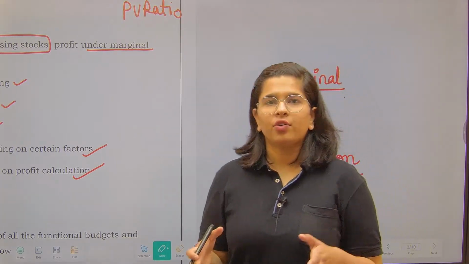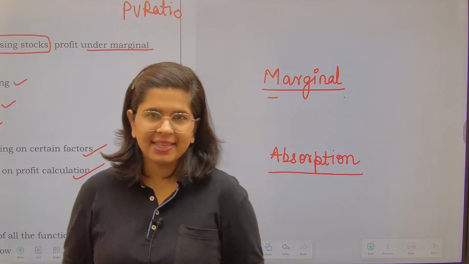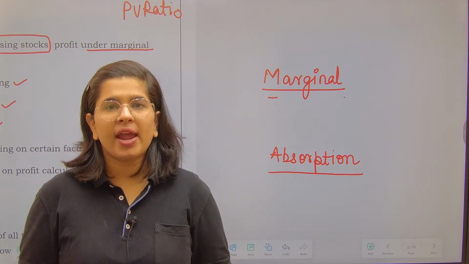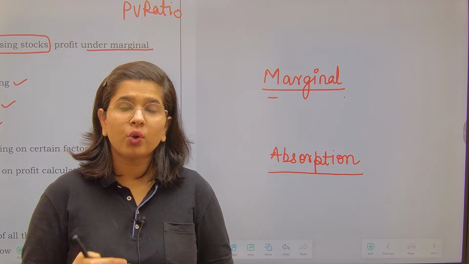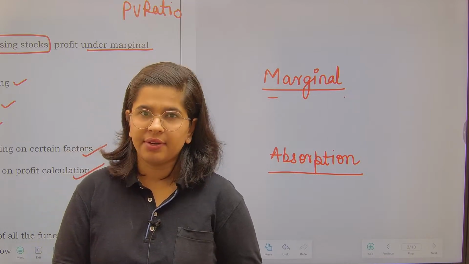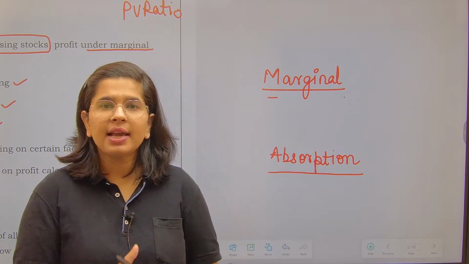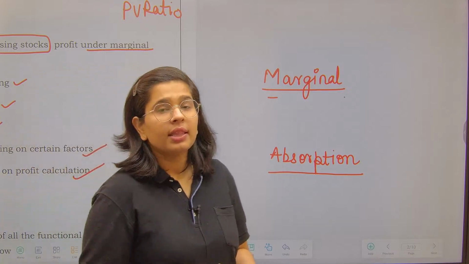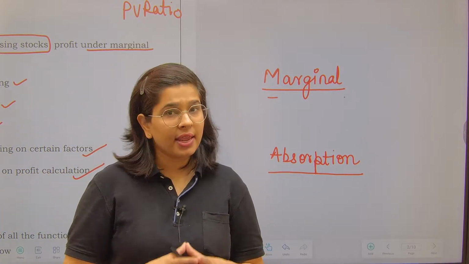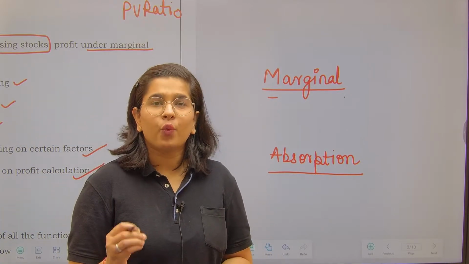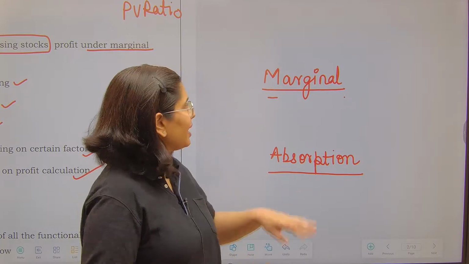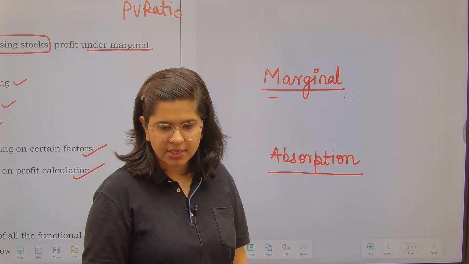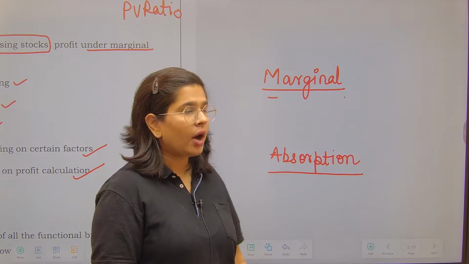In every kind of costing, what we are basically doing is finding out the total cost we have incurred. Fine. Our aim in any kind of costing is to find out the total cost that we are incurring. But the ways can be different, like in marginal costing and absorption costing. Now, how is this different?